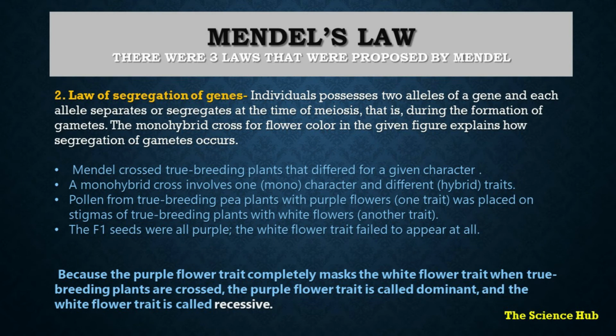Second law is the law of segregation of genes. An individual possesses 2 alleles of a gene. Each allele separates at the time of meiosis, that is, during the formation of gametes.